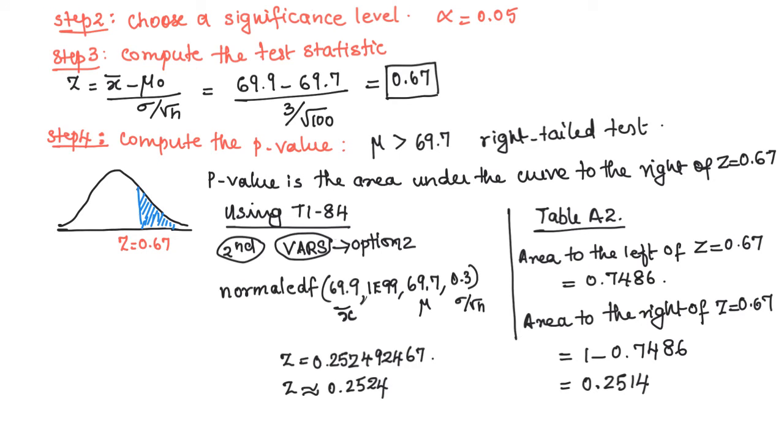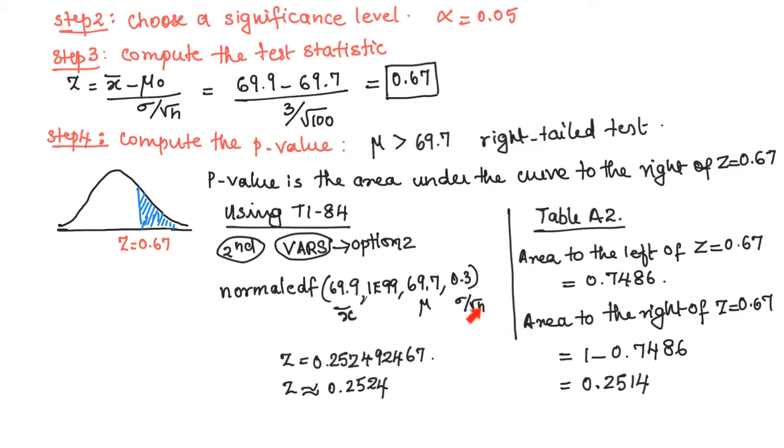If you are using the calculator, press second, then VARS and option 2, that is normalcdf. Then enter 69.9, so starting from here all the way to infinity, that's a very large number.